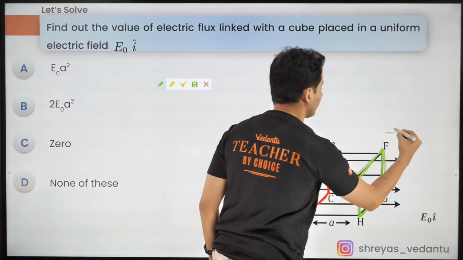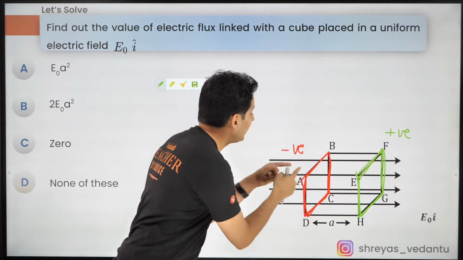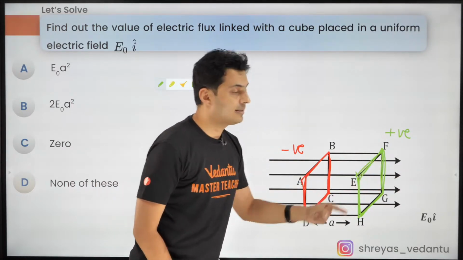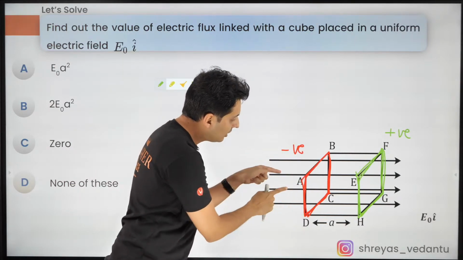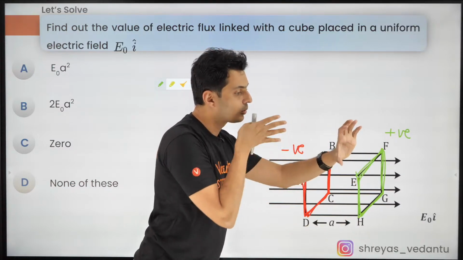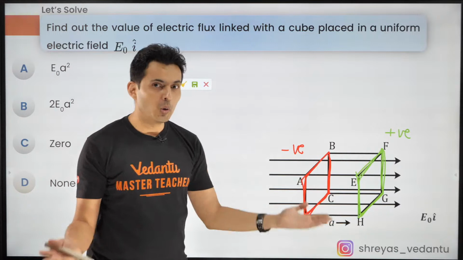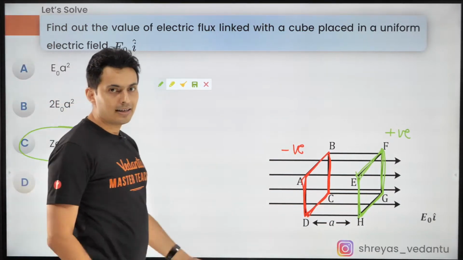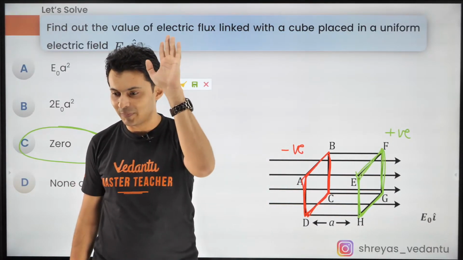Excellent, positive. Now, is the number of field lines through the left surface equal to the number of lines piercing through the right surface? Yes or no? Same. So total flux will be 0. Understanding this? Beautiful, excellent.